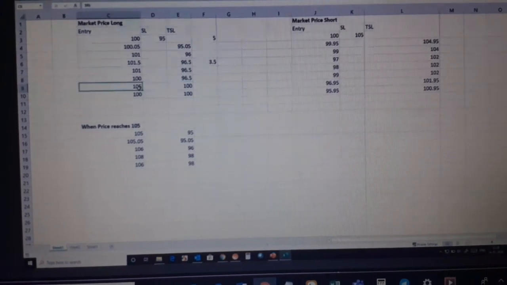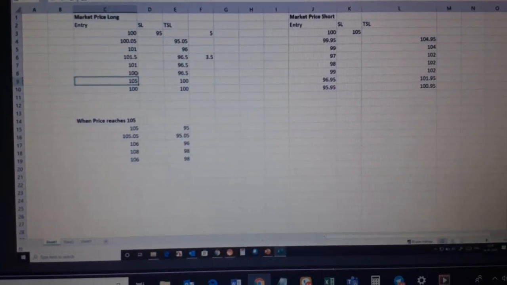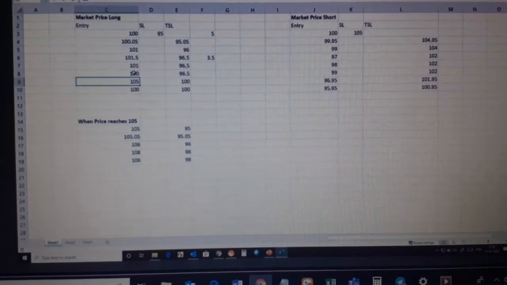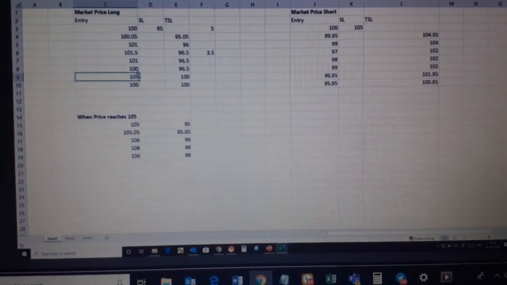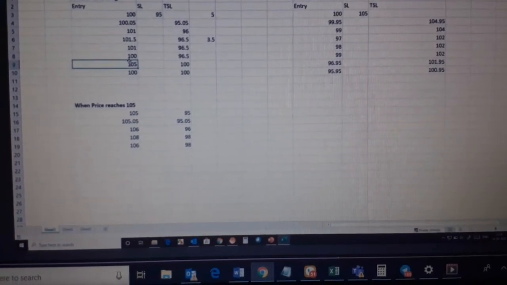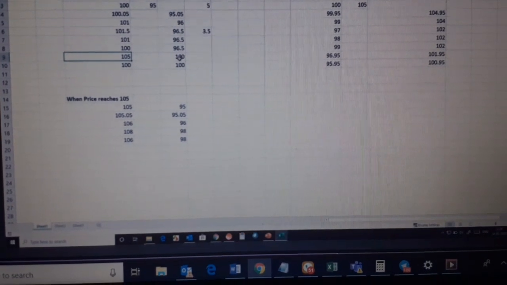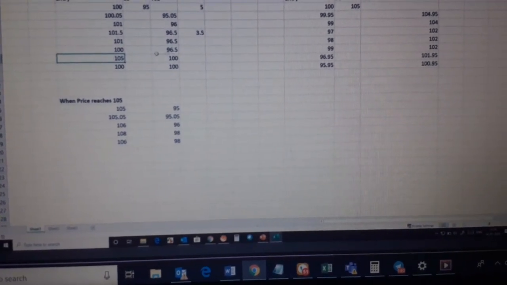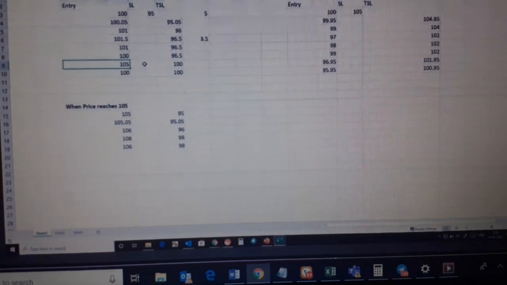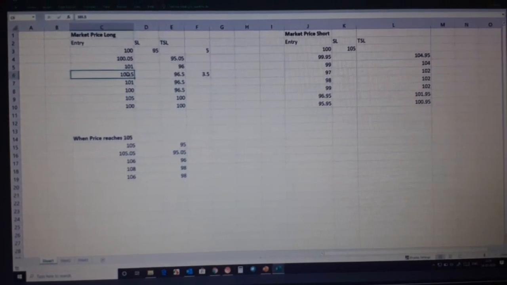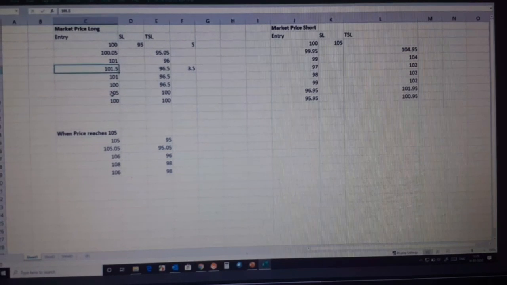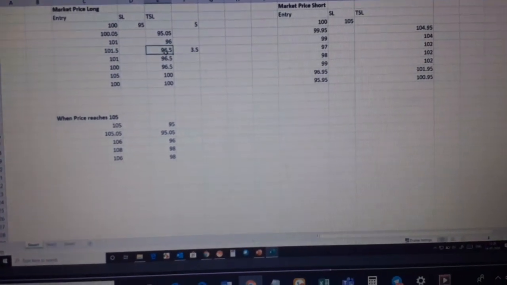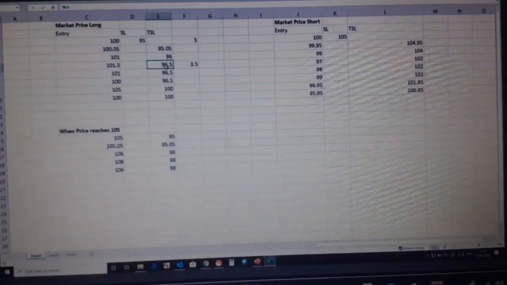Now let's suppose my price came to 100. Now it again started to move up from 100, it has gone to 101, 102, 103, 105. So again this will become 100. The difference of 5 will be maintained. Again, where will it start trailing the stop loss? From this price, where it has left. Okay, this is where the price left. So as soon as the price becomes 101.5 or 101.55, this trailing stop loss will become again 96.55.